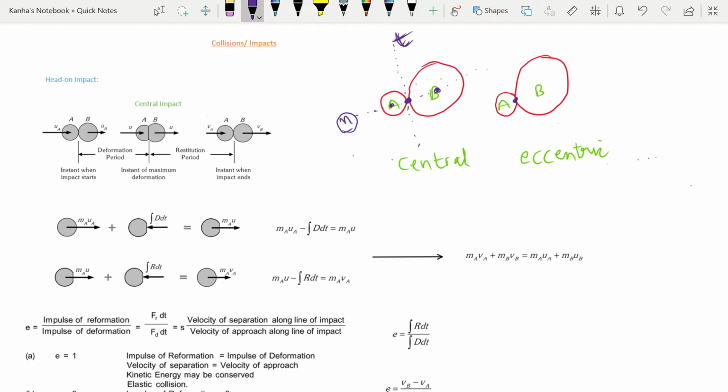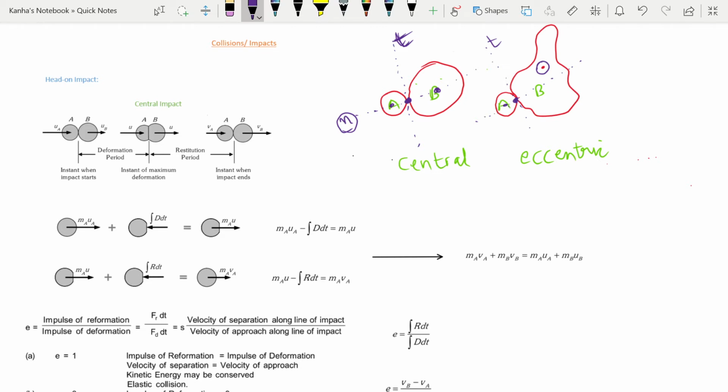However, in the eccentric case, if my body B is of some shape so that the center is somewhere here, my line of impact is again this, which is normal to the point of contact, and my tangent line at this point is again this. But now my center of B is here and the center of A is here.